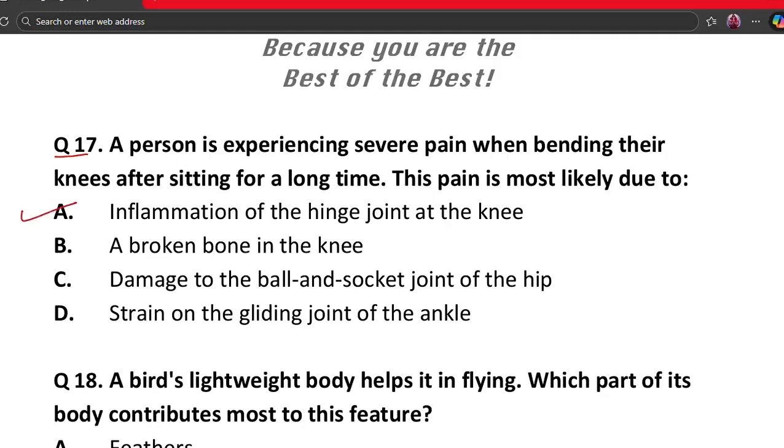The knee has a hinge joint, and sitting for too long reduces movement. This causes stiffness and pain. So inflammation of the hinge joint is likely. Thus option A is the correct answer.